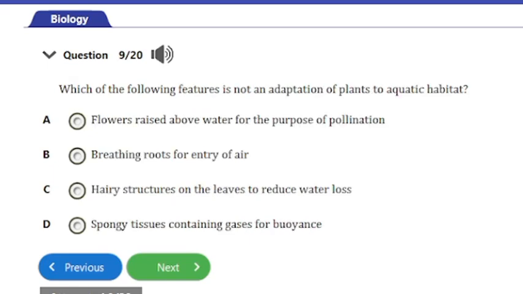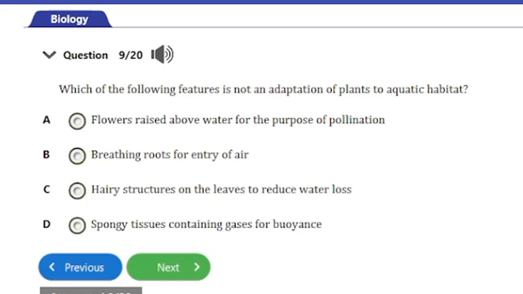Question number 9. It says, which of the following features is not an adaptation of plants to aquatic habitats? A, flowers raised above water for purpose of pollination. B, breathing roots for entry of air. C, hairy structures on the leaves to reduce water loss.